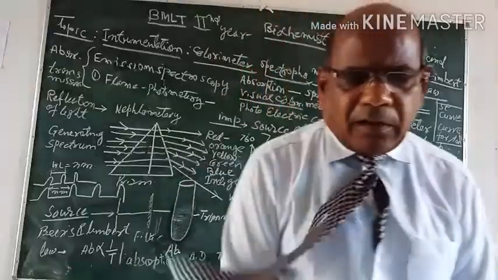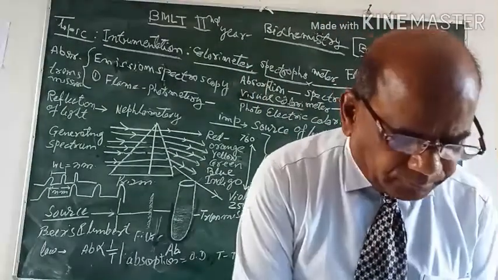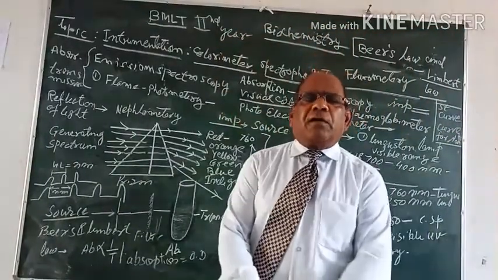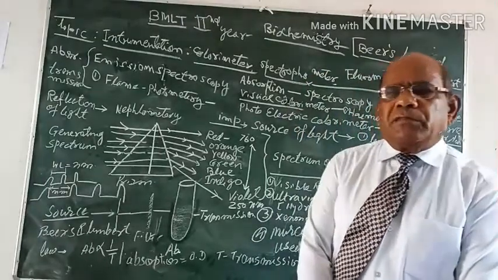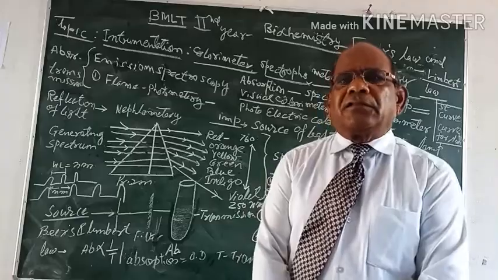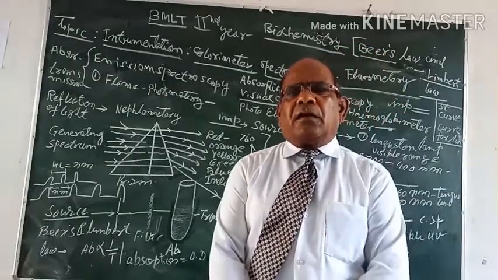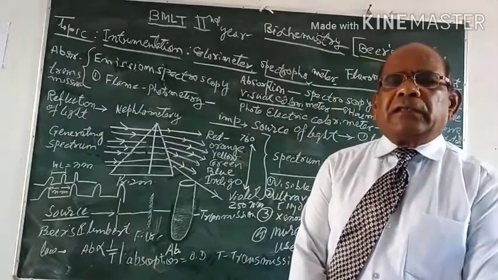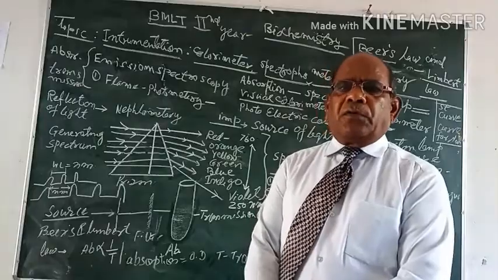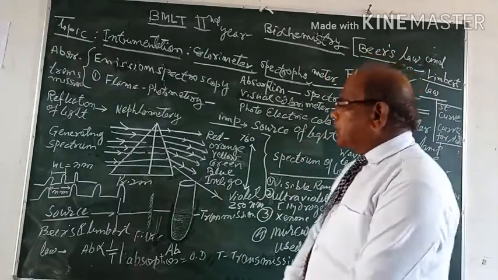For example, in the measurement with a calorimeter, first we have to select which wavelength or which color of spectra will be suitable for the estimation of the related compound.